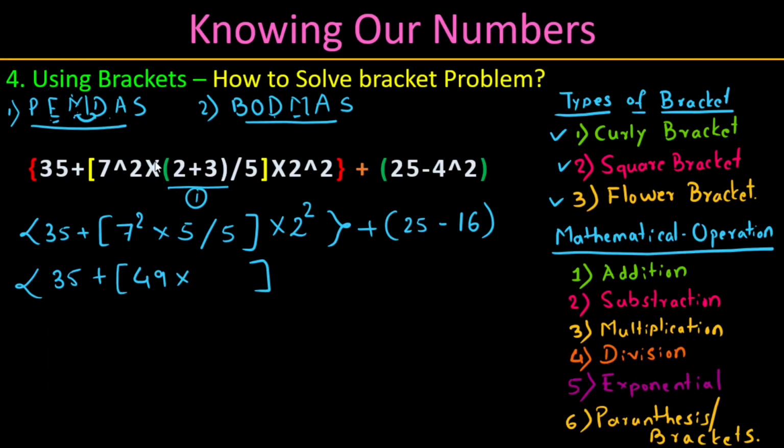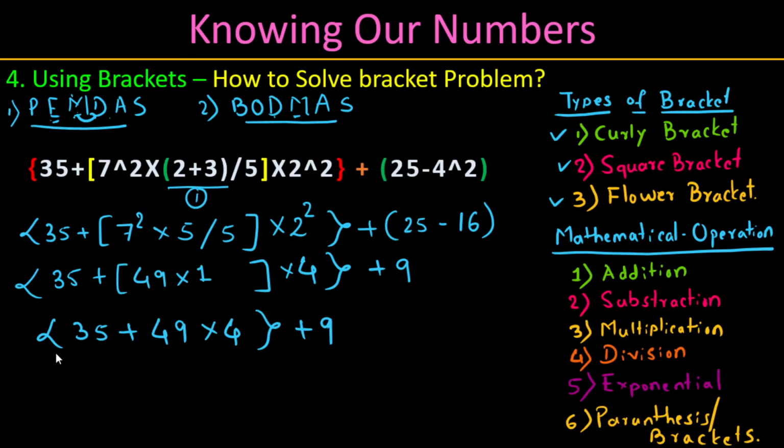First we attack division, because both are in the same phase, so we give priority to division. 5 by 5 is 1, into 4, since 2 squared is 4. Now the bracket is open: 25 minus 16 is 9. Now go with the same procedure once again. What is the order? Parenthesis here. So 35 plus 49 into 1, 49 into 4 bracket closed, plus 9.